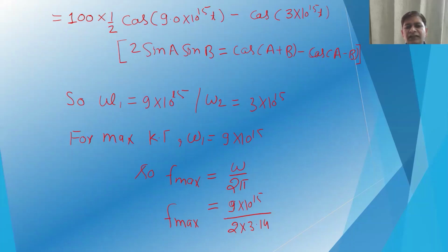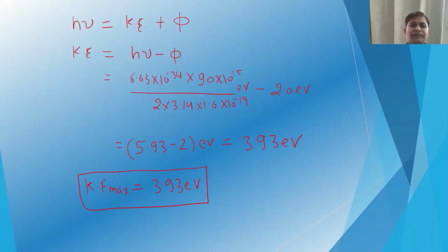The maximum frequency will be omega by 2 pi, corresponding to 9 × 10¹⁵, so 9 × 10¹⁵ divided by 2 times 3.14. That is the maximum frequency. Now we have to calculate the maximum kinetic energy. We know the formula, h nu is equal to kinetic energy plus work function. So kinetic energy will be h nu minus work function.